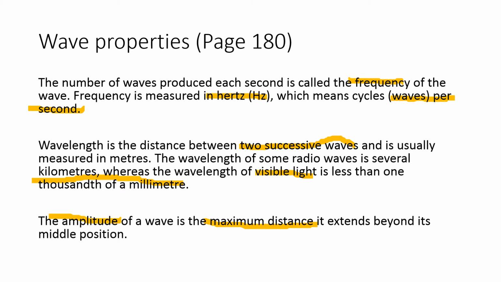There are 2 to 3 main things you need to know from this particular slide: what is known as the frequency, what is known as the wavelength, and what is known as the amplitude. There is a correlation between frequency and wavelength itself, which we are going to discuss in the next few slides. When we talk about amplitude, we're talking about strength, in this case the distance that it can extend from the mean position. If the strength of that wave is very strong, it will have a larger amplitude as a result. I'll show you in the next few slides what this means.